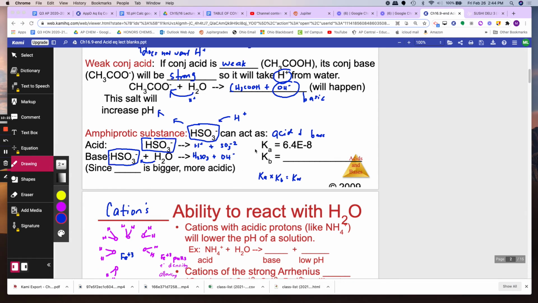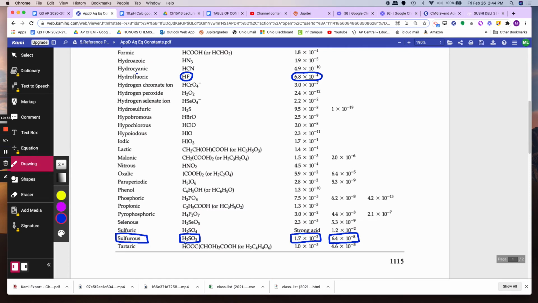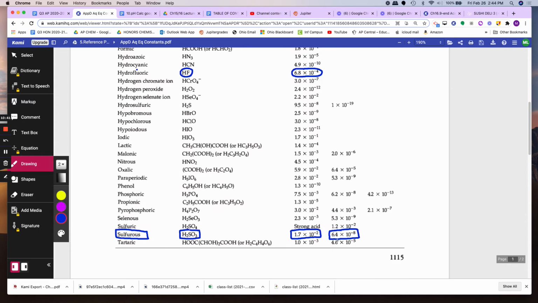The HSO3 minus, when acting as an acid, has a Ka of 6.4 E negative 8. I got that from the table, appendix D: HSO3 minus, the second H. The first is the Ka of H2SO3 giving away its H plus, and this is the Ka of HSO3 minus, the second H coming off.